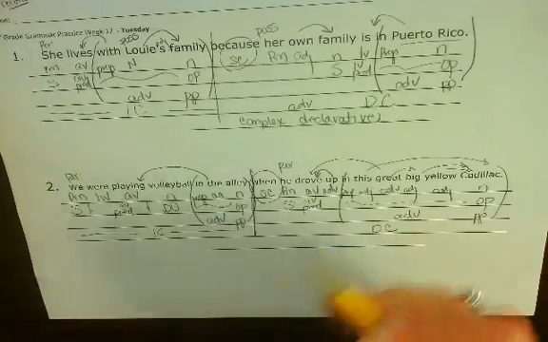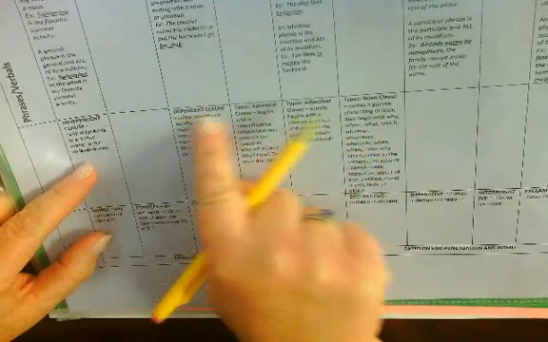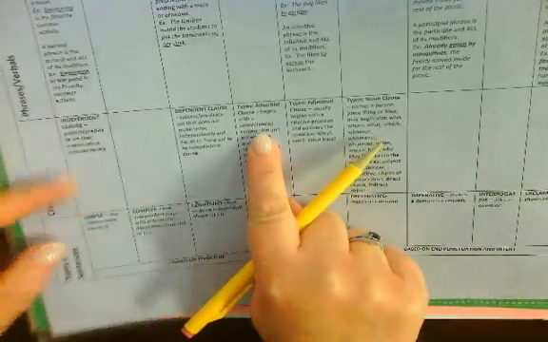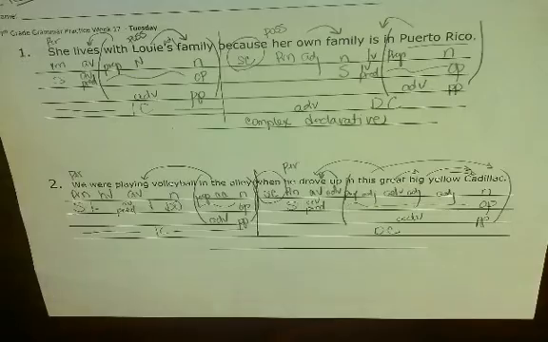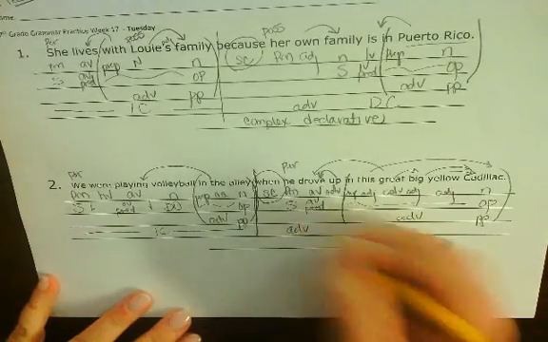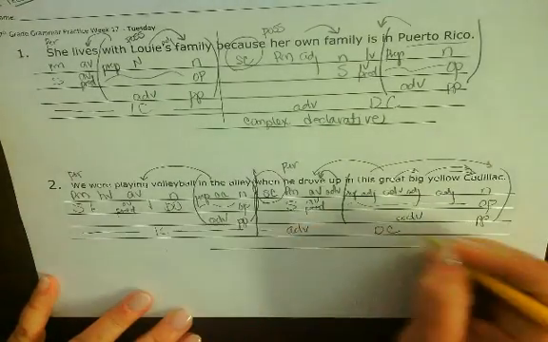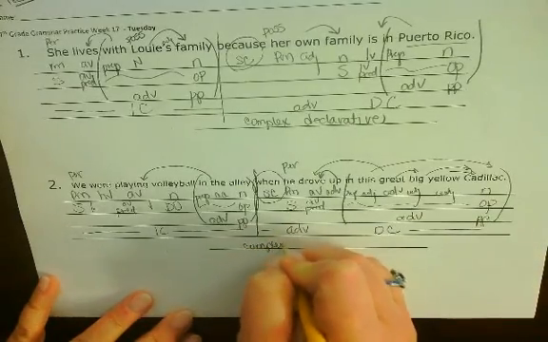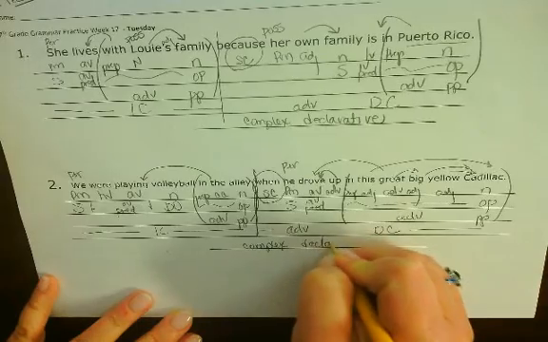It starts with a subordinating conjunction. You go back to your cheat sheet, just like we did. Dependent clause, under clauses, dependent clause, find the one that starts with a subordinating conjunction. It's adverbial. So that is an independent clause plus a dependent clause, which makes it a complex declarative sentence.